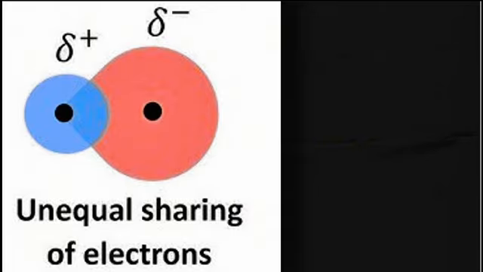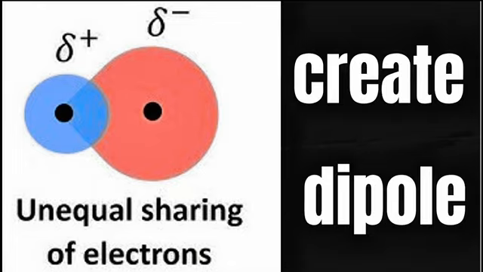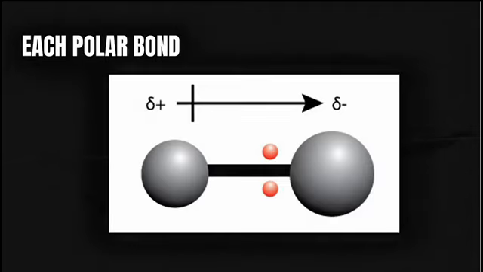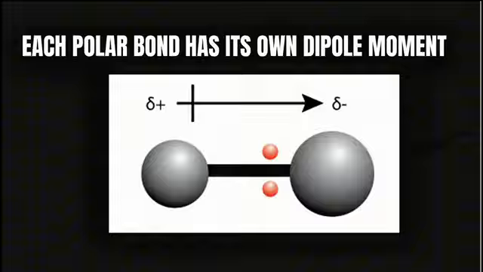This unequal sharing of electrons creates a dipole. A dipole is shown using an arrow, and the arrow always points towards the more electronegative atom. Each polar bond has its own dipole moment.